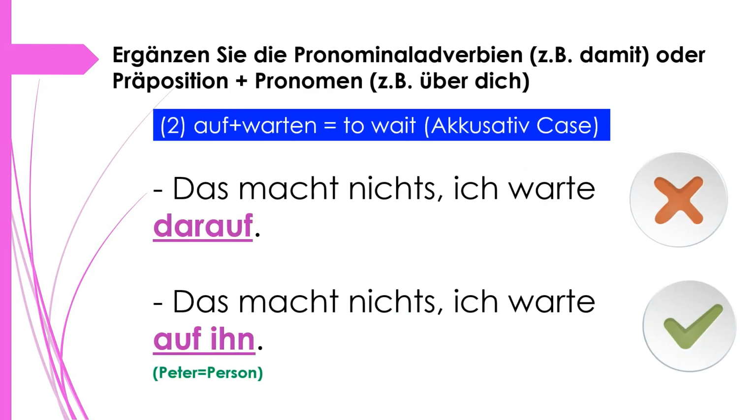Das macht nichts, ich warte darauf. Now in this case, because we are talking about a person, we cannot use darauf. This is totally wrong. And we will say auf ihn. Das macht nichts, ich warte auf ihn.